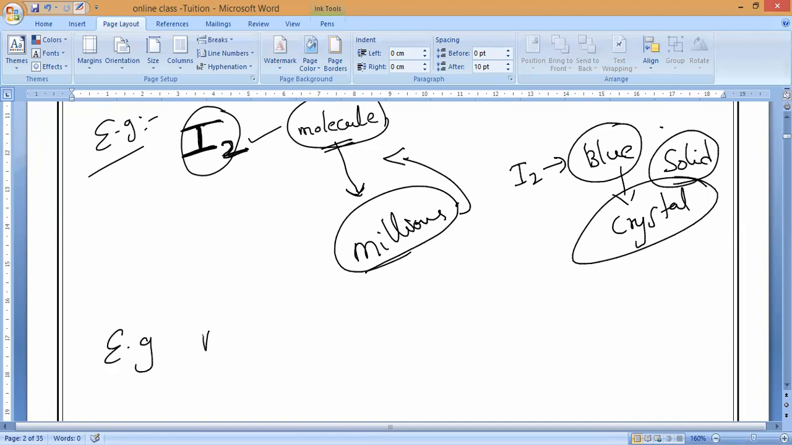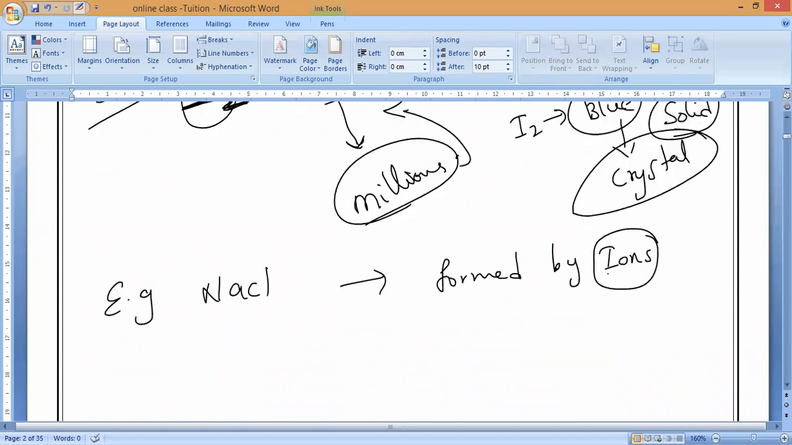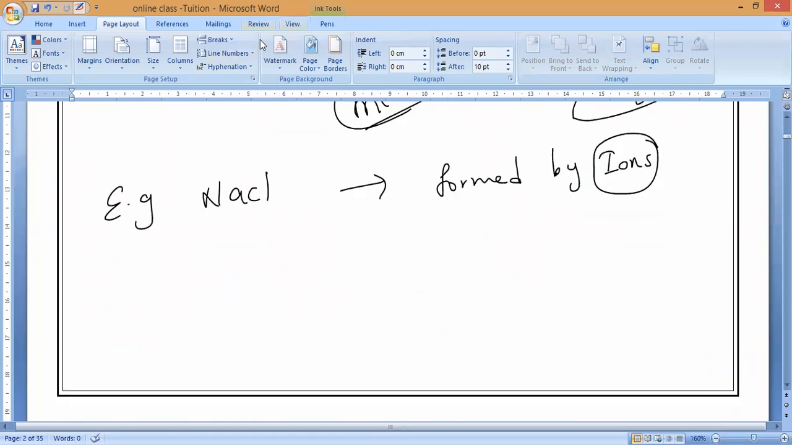Now, take the example of sodium chloride. Sodium chloride is formed by ions. Here I want to say, what do you mean by ions? Can anybody say? Ions means electrically charged particles. Charged particles.